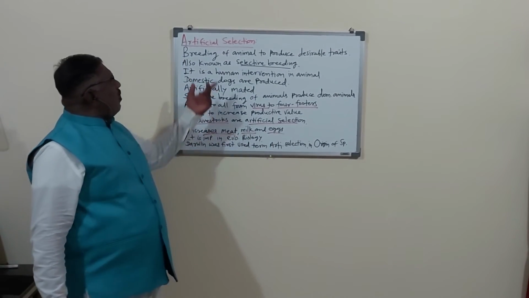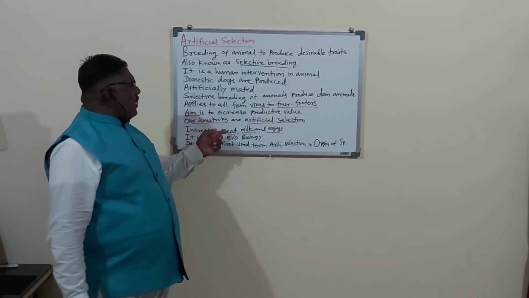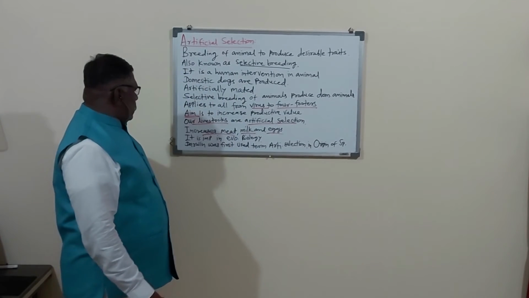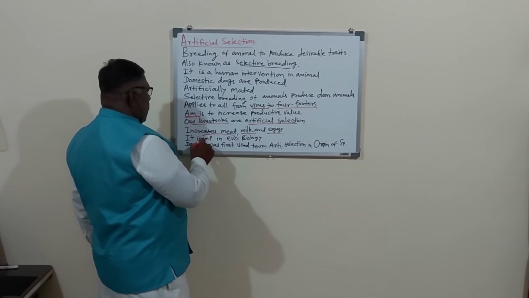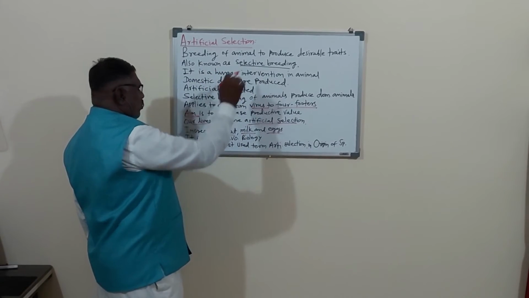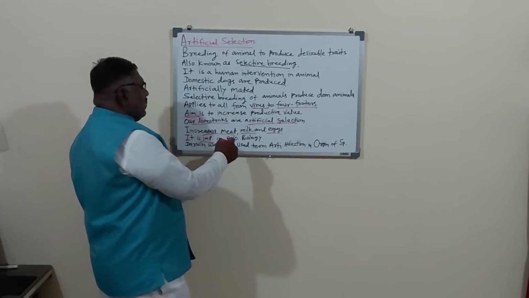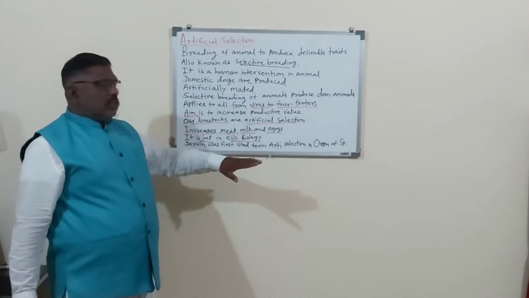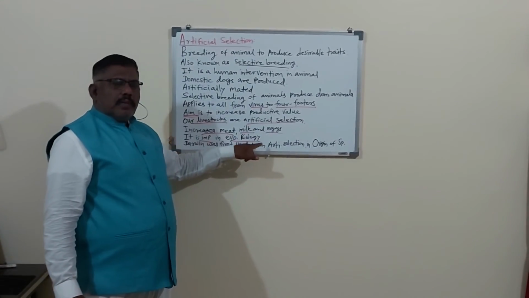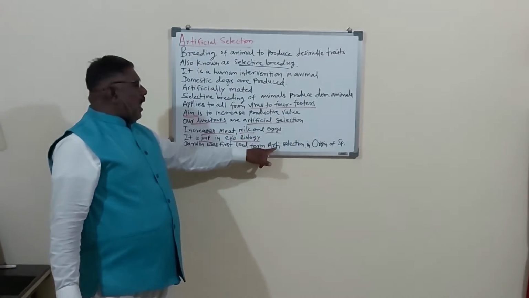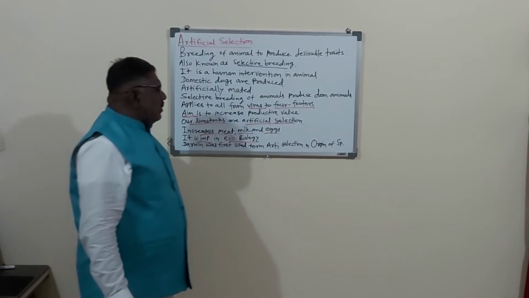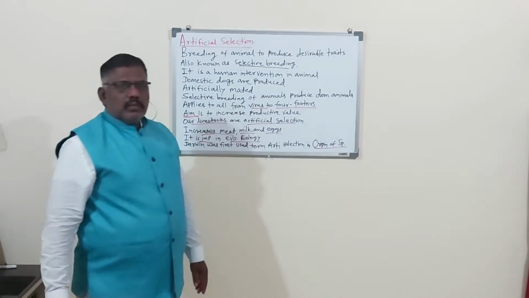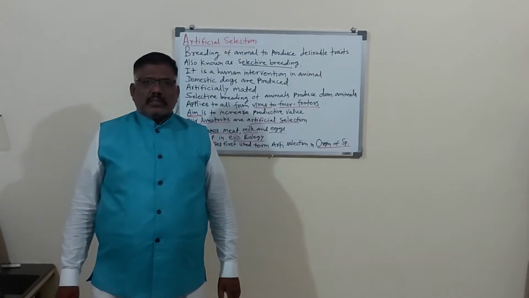So from artificial selection we obtain a larger quantity of meat, milk and eggs. So it is important. Artificial selection or selective breeding is also important in evolutionary biology. Remember, Darwin was the first to use the term artificial selection, and he used it in The Origin of Species, in Darwinism.